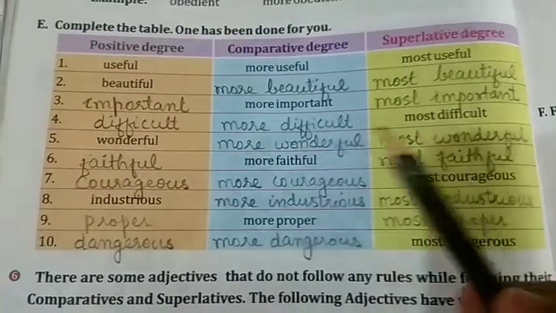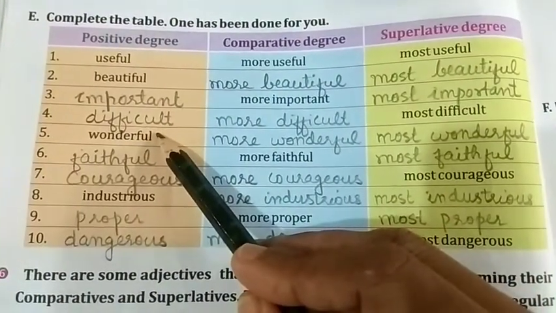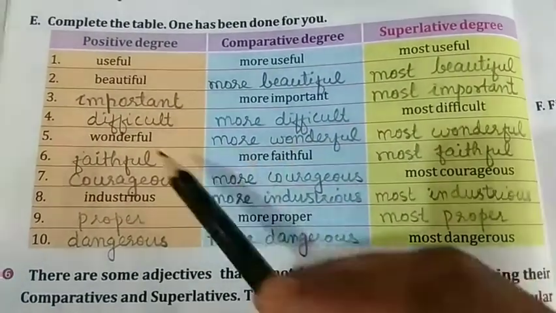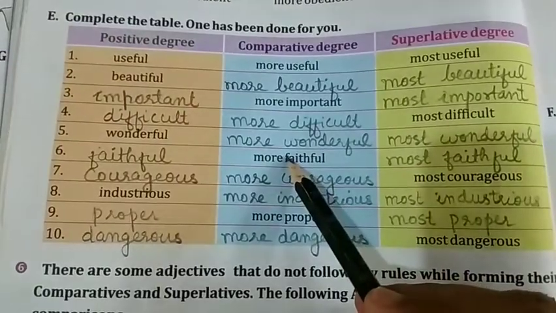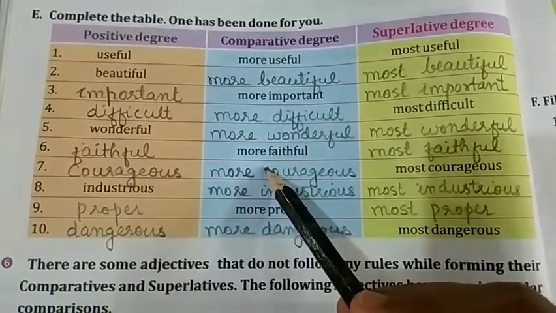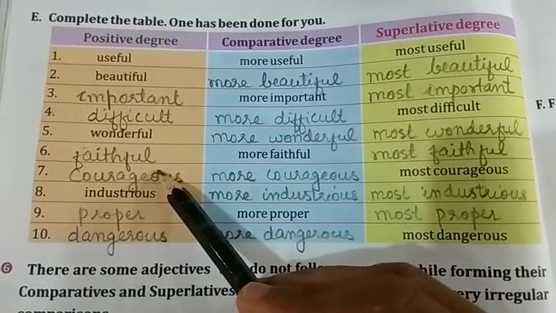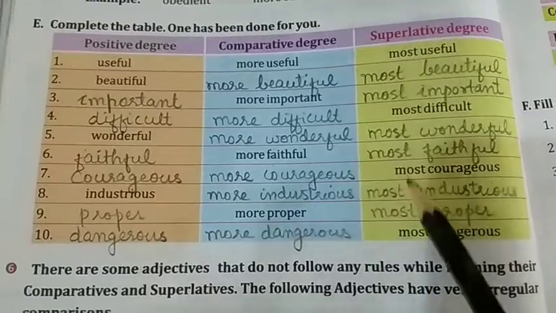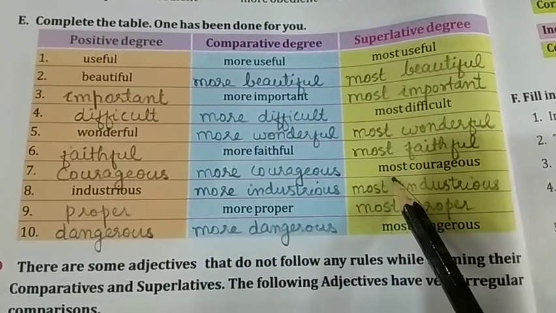Most difficult given, so we will write in positive, difficult. Difficult, more difficult, most difficult. Wonderful, more wonderful, most wonderful. Next, more faithful given, so in positive we will write faithful. Faithful, more faithful, most faithful. Next, most courageous is given.